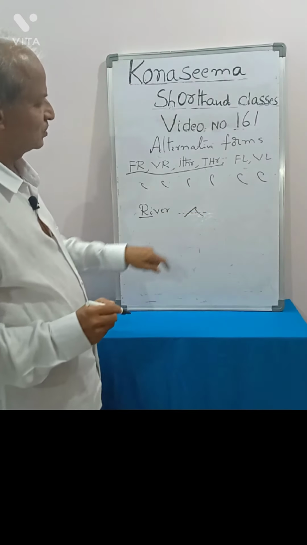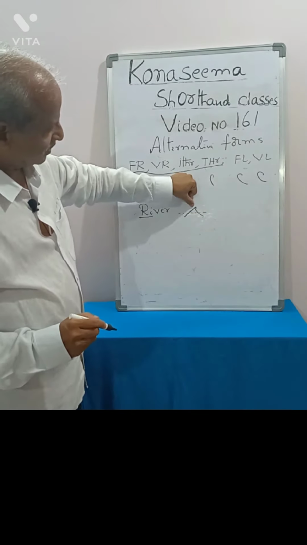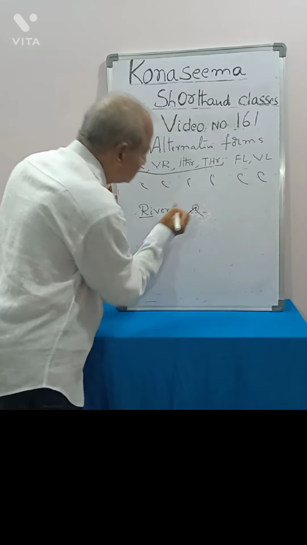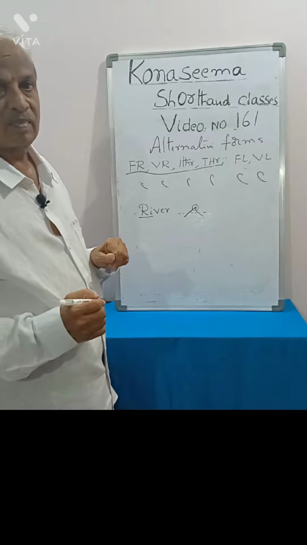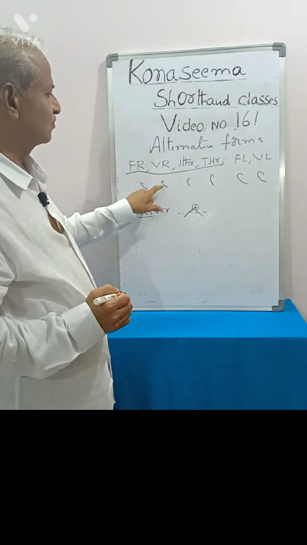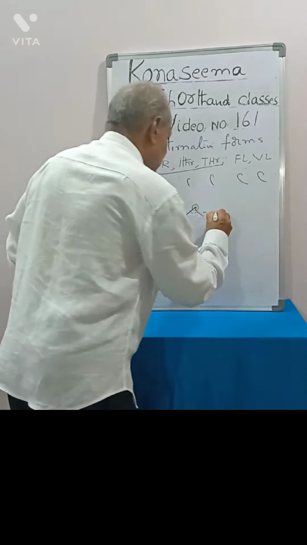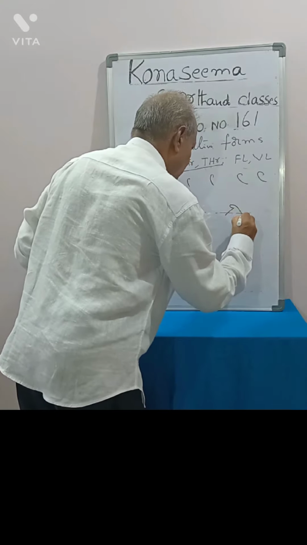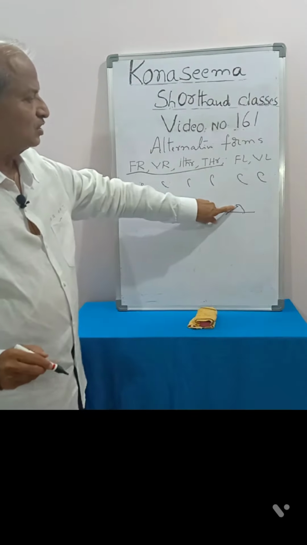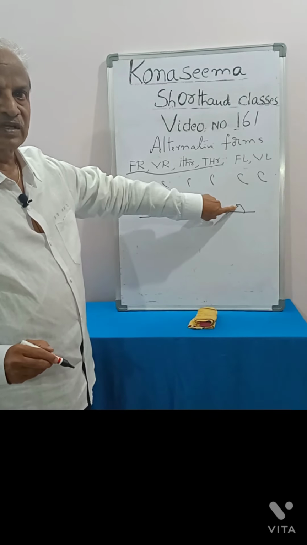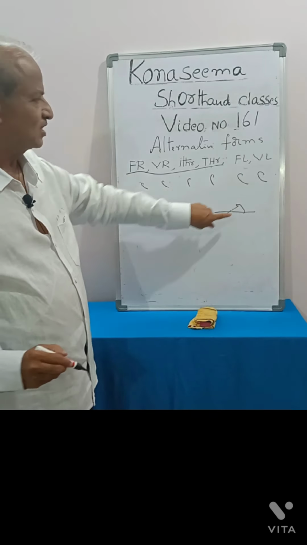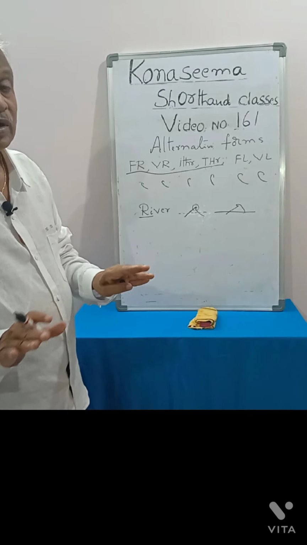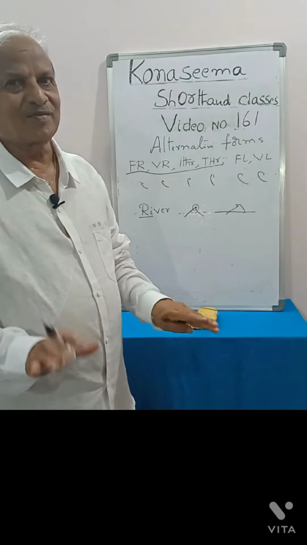If we write like this, it will be somewhat difficult to write here the R hook. And hence, the alternative form is given. With alternative forms, we can write like this, re, ver. It is also very easy to read and also very easy to write. That's why alternative forms are given for only limited curves.